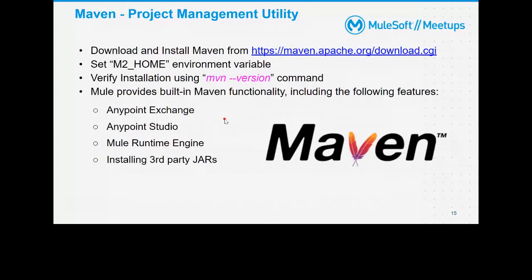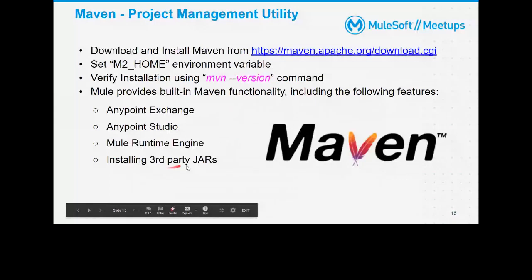So how does the Mule runtime engine come into the picture when we are talking about Maven? Packaging, testing, and deployment, as I said, we run from the backend, so that will be with Maven and the Mule runtime. Maven will be running with this Mule runtime when we are deploying. It will connect to the runtime engine, and from there it will connect to the runtime manager, and then it will deploy.